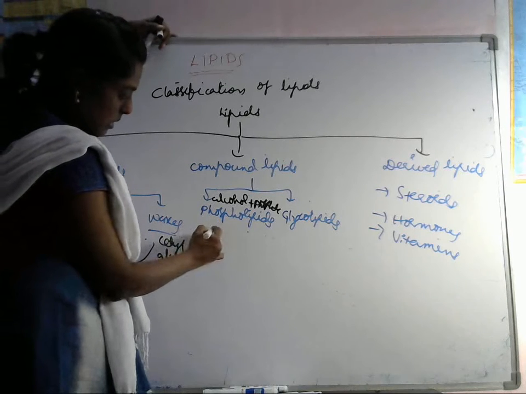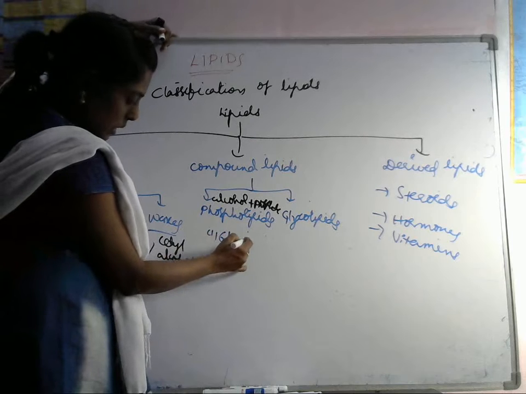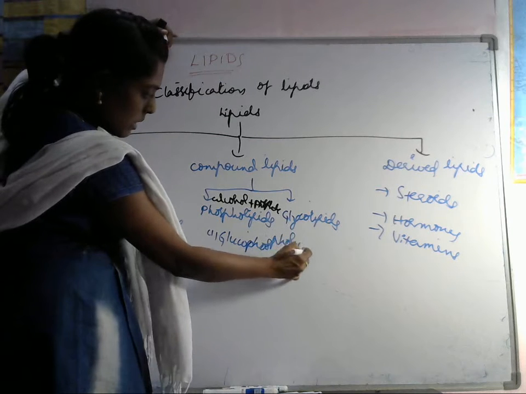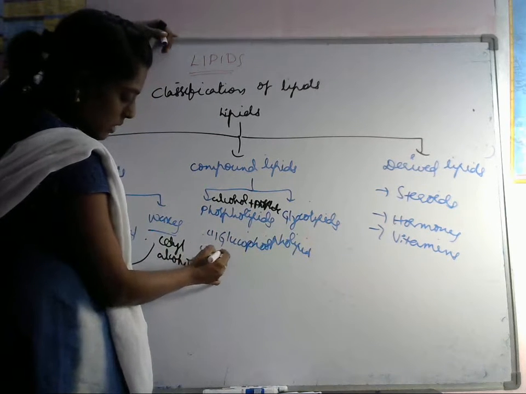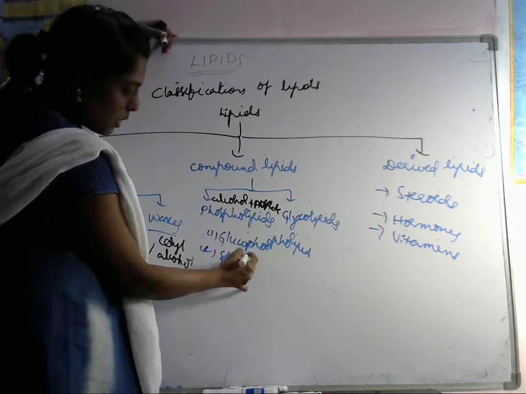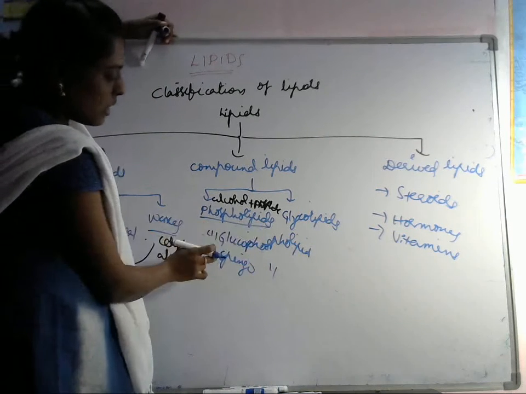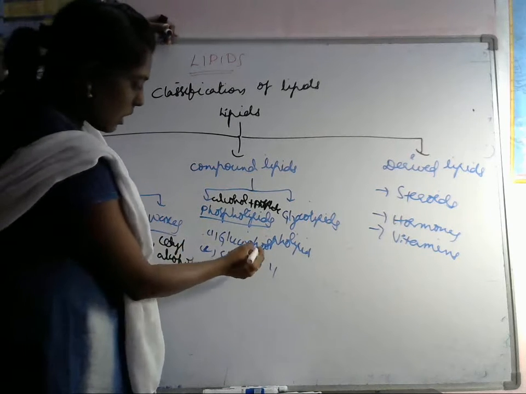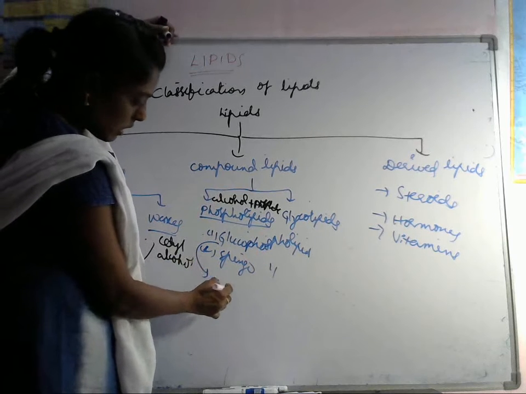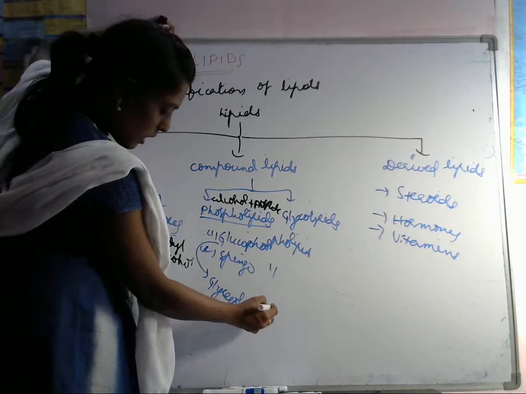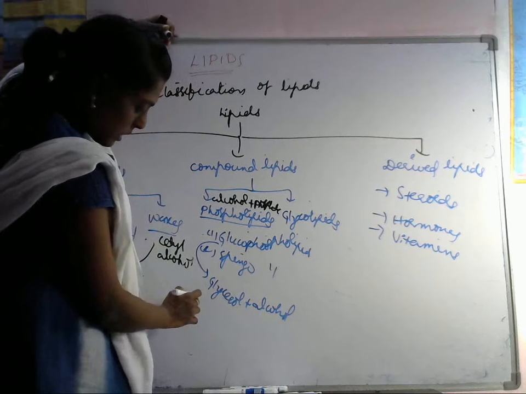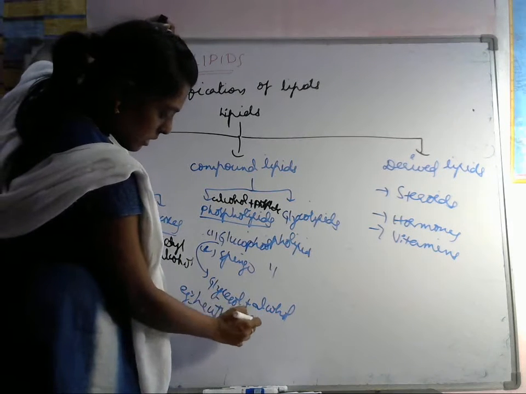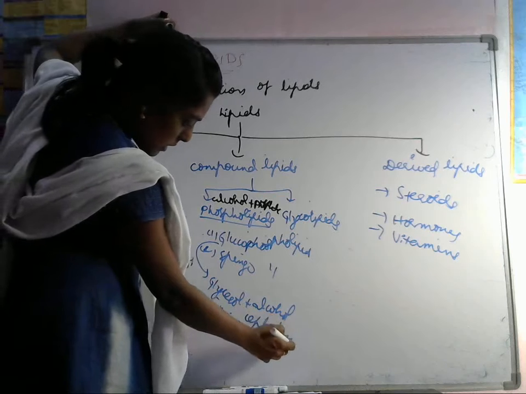The first is glycerophospholipid, and the second one is sphingophospholipid. These phospholipids are classified into two types. Glycerophospholipid contains glycerol and alcohol. Examples are lecithin and cephalin.